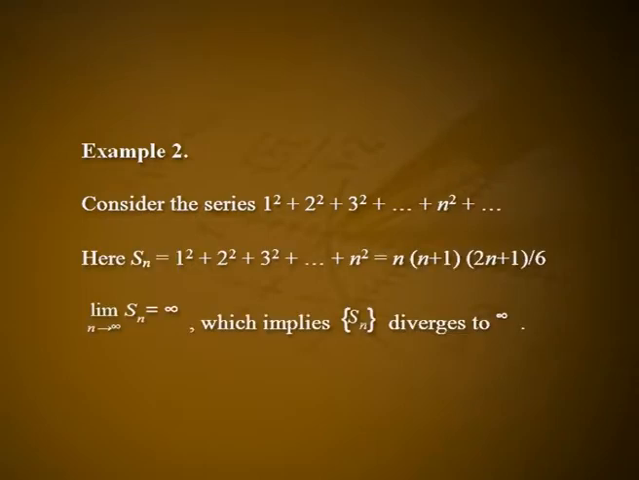Example 2. Consider the series 1 square plus 2 square plus 3 square plus etc. plus n square plus etc. Here Sn is equal to 1 square plus 2 square plus 3 square plus etc. plus n square, which is equal to n into n plus 1 into 2n plus 1 divided by 6. The limit of Sn as n tends to infinity is equal to infinity, which implies the sequence Sn diverges to infinity. That is, the given series diverges to infinity.